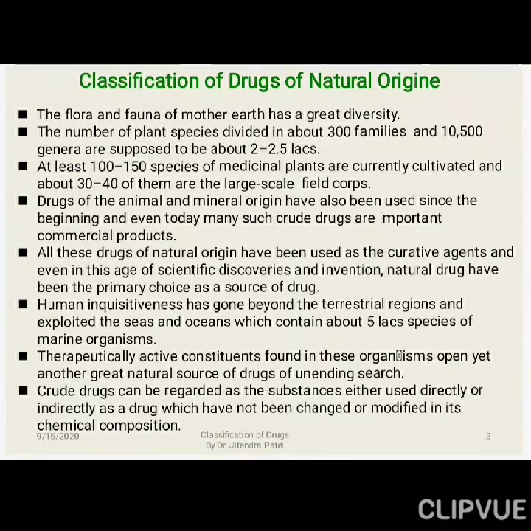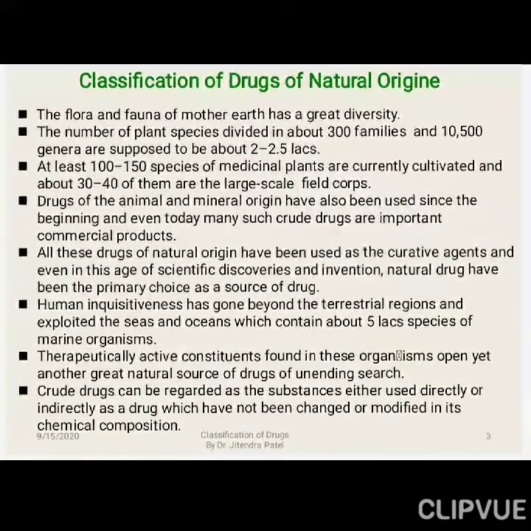Therapeutically active constituents found in these organisms open yet another great natural source of drugs, an unending search. Of the 5 lakh species, we only know the species names and have some details, but we don't know what kind of chemical moieties they are composed of, or what kind of activity they may have. So it is an unending search, and the discoveries will go on year after year.